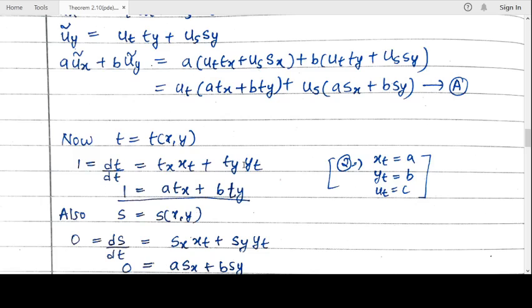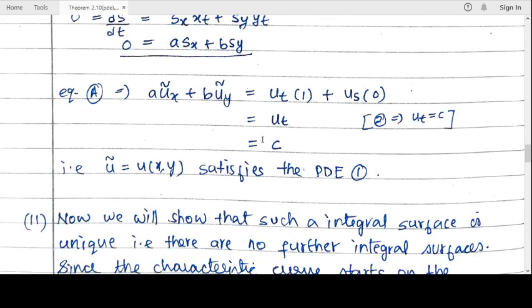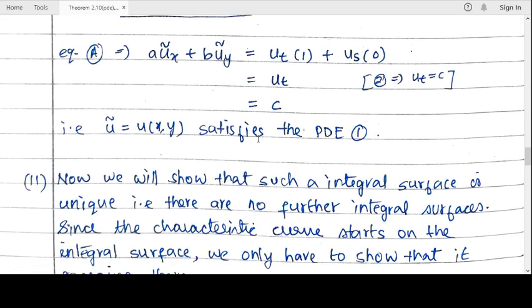And this term is 1. So if we substitute in equation A, we get A u_x tilde plus B u_y tilde equal to u_t into 1 plus u_s into 0, which is u_t. Now what is u_t?